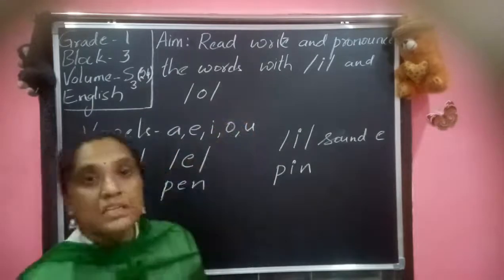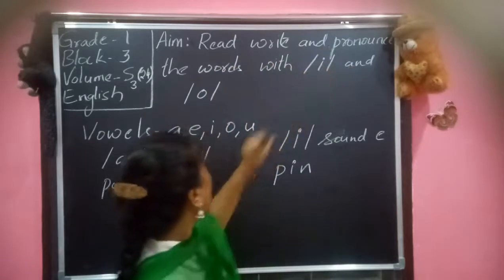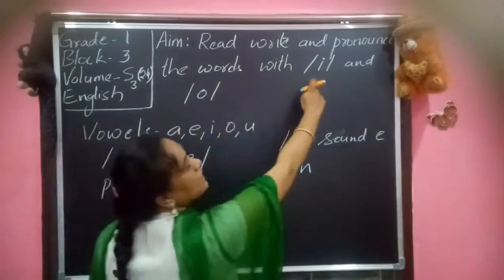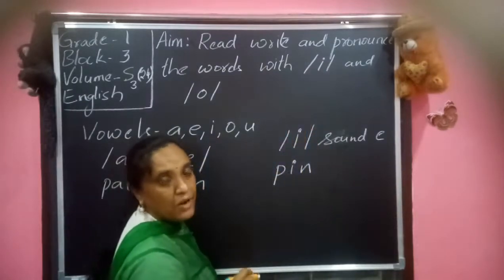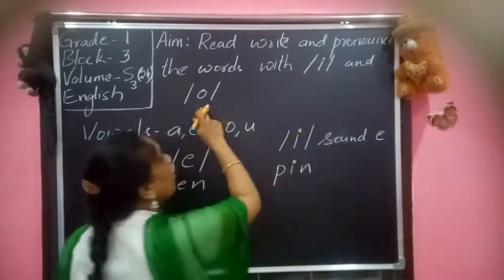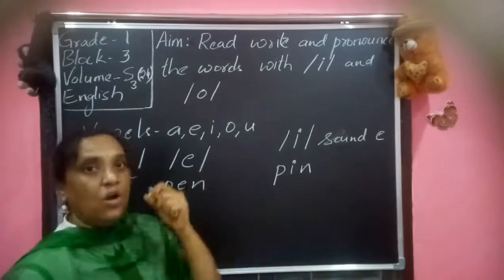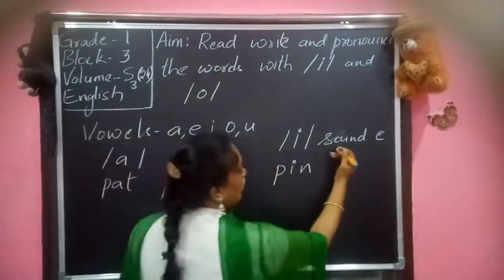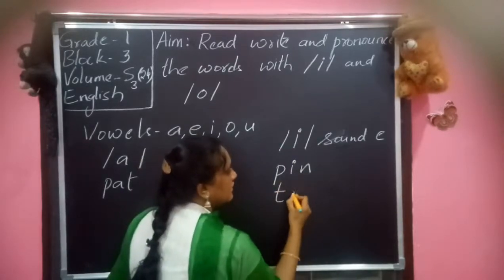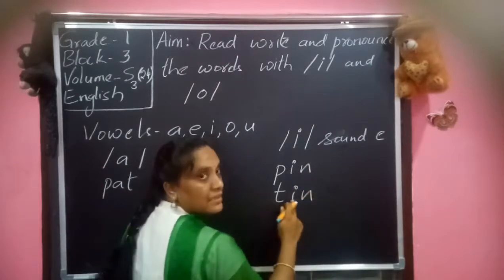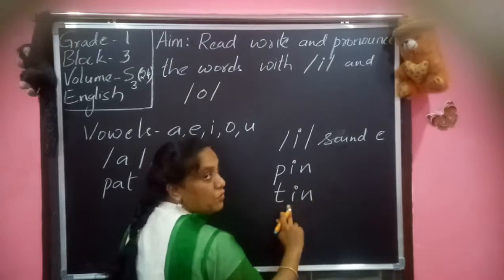So, what is our aim today? Our aim is to read, write and pronounce the words with which sound? E sound, not I. We don't pronounce it as I, we pronounce it as E. And O. E and O. Now let us go with these E and O sounds. Okay? Now if we see the E sound, pin. Tin, E, not I.